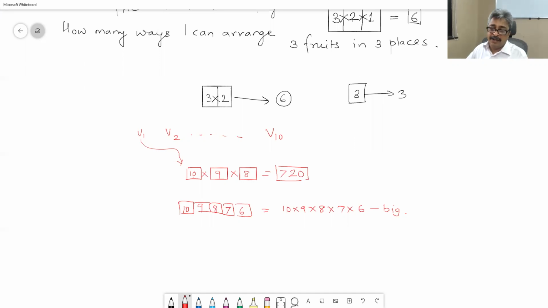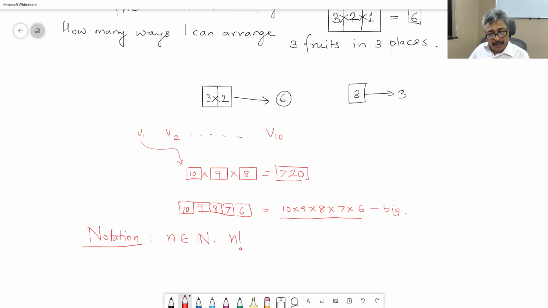So let us create a notation for this. Notation. N belongs to natural numbers. Now you have to understand this wording also. I am saying it in English but writing in maths. N is a number which belongs to natural numbers.